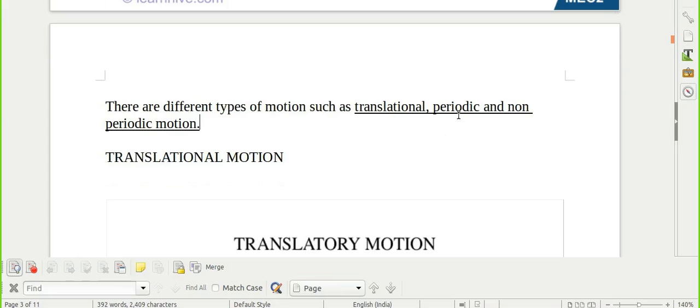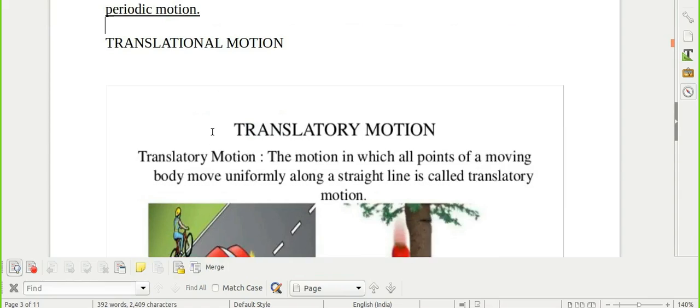Periodic motion: when the motion of the object repeats at a fixed interval, it is called periodic motion. Non-periodic motion is also called random motion. When the motion of the object is not fixed, it is called non-periodic motion or random motion.